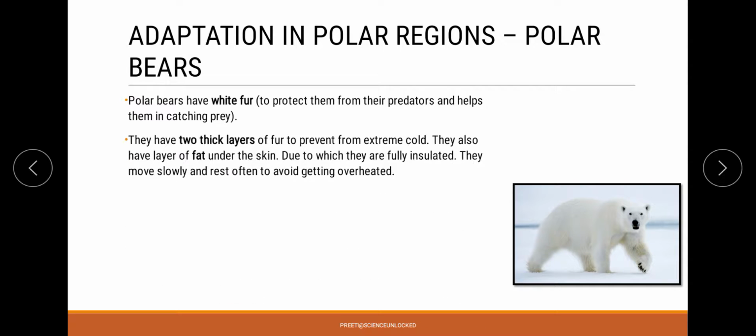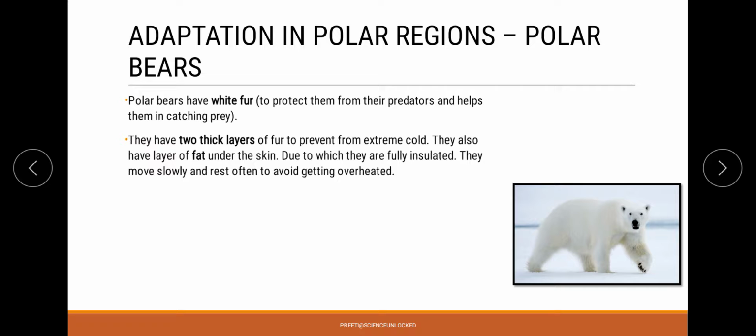On the other hand, we will find that within the skin of the polar bears, there are two thick layers which ultimately help in insulating the body, so that the air which is trapped inside the hair keeps the polar bear warm. Now to compensate for the loss of heat, in case there is any loss of heat, the polar bear moves very slowly, so that they can prevent overheating in case of summers. On the other hand, during the winters it keeps them warm.